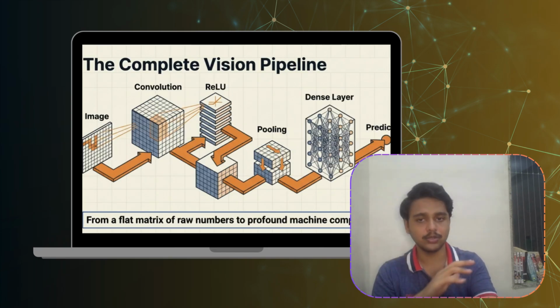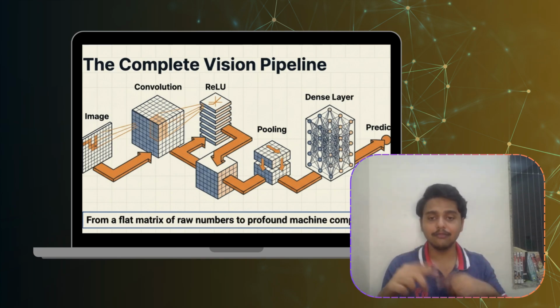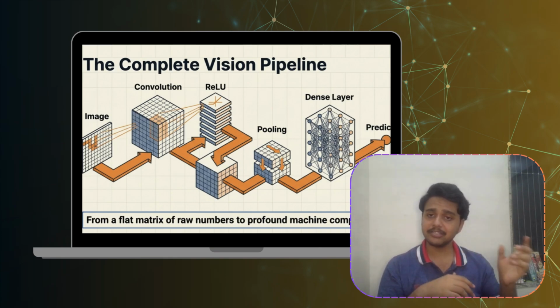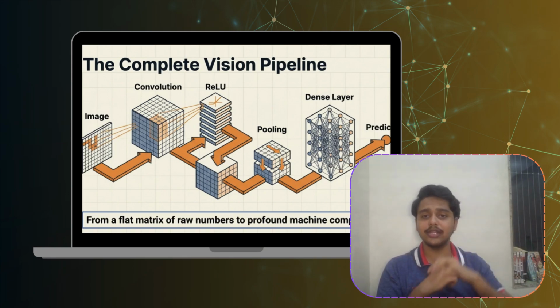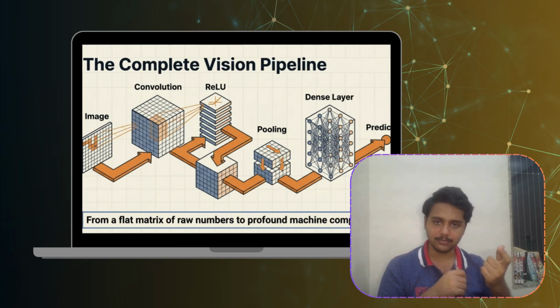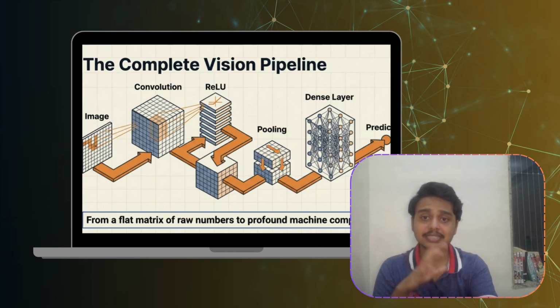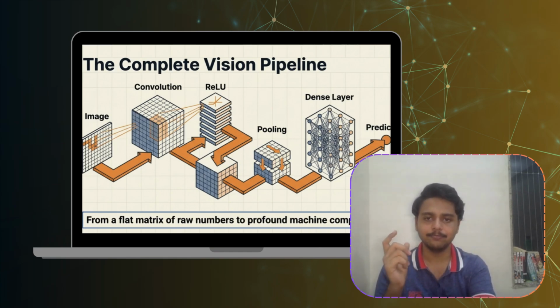Let's summarize today's journey in short. First of all, the image enters. The convolution extracts the features. The ReLU or activation function introduces non-linearity into our features. The pooling reduces the dimensionality, and the dense layer combines the learned information. Finally, the predictions are generated. This is the complete CNN pipeline.